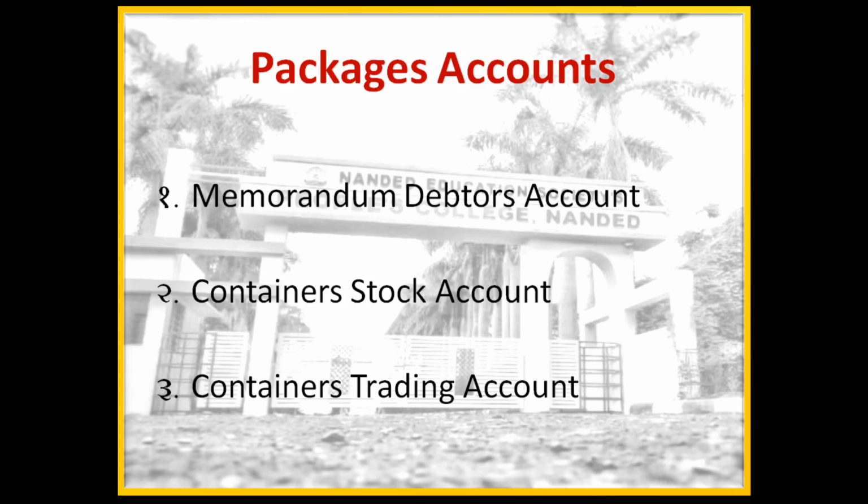Expenses: cost of containers sold to a customer, cost of containers sold as scrap, depreciation on containers, repairs to containers. And income: sale proceeds of containers sold to customers, sale proceeds of scrap, rent of containers sent out. The difference between the two sides represents either profit or loss.